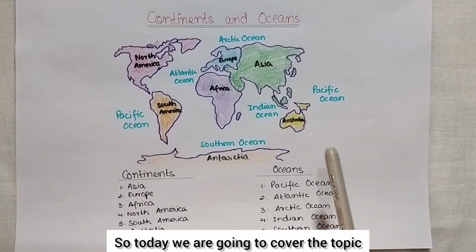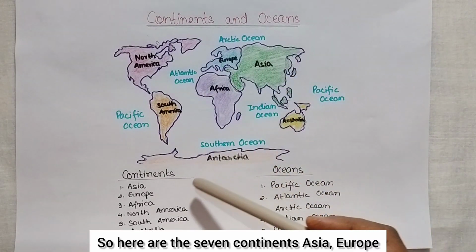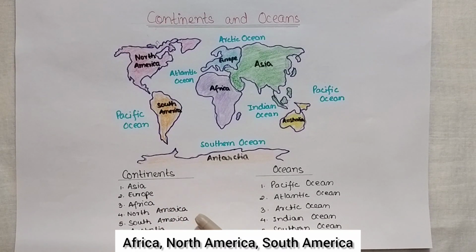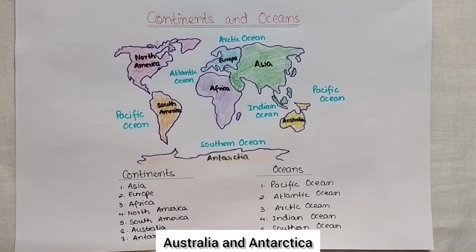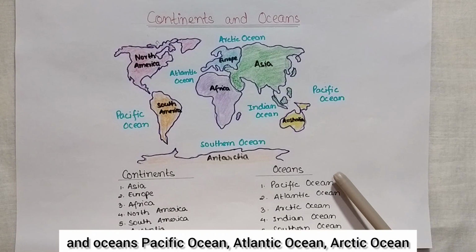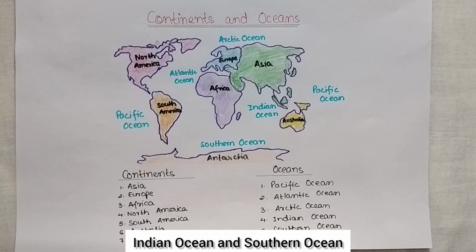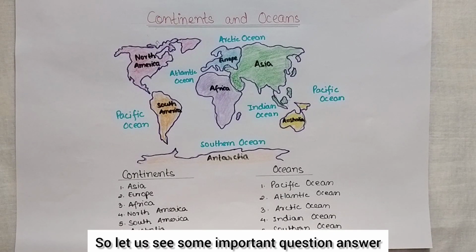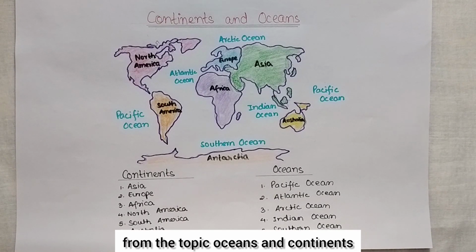So today we are going to cover the topic continents and oceans. So here are the 7 continents: Asia, Europe, Africa, North America, South America, Australia and Antarctica. And oceans: Pacific Ocean, Atlantic Ocean, Arctic Ocean, Indian Ocean and Southern Ocean. So let us see some important question answer from the topic oceans and continents.